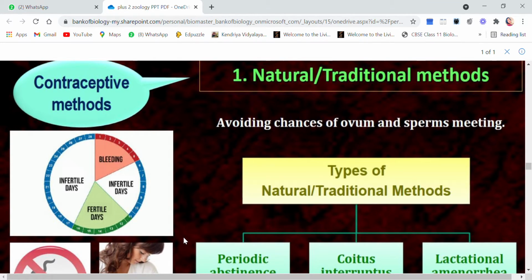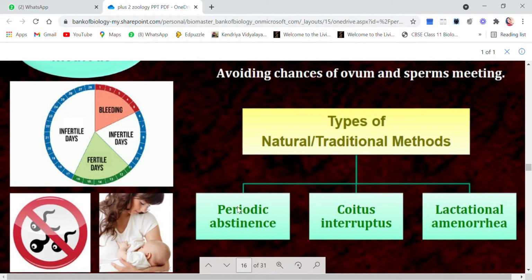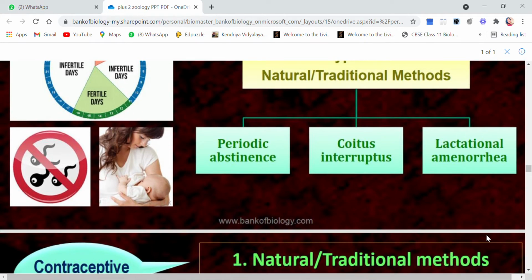The natural or traditional method is when we try to avoid the chances of ovum and sperm meeting. They are of three types, as you see in the flow chart. The first one is periodic abstinence. Next is coitus interruptus and the third is lactational amenorrhea. Now what does this mean? Let's see, children.